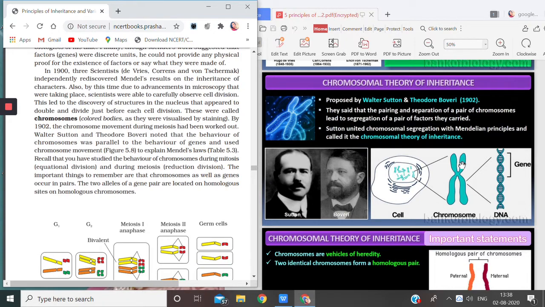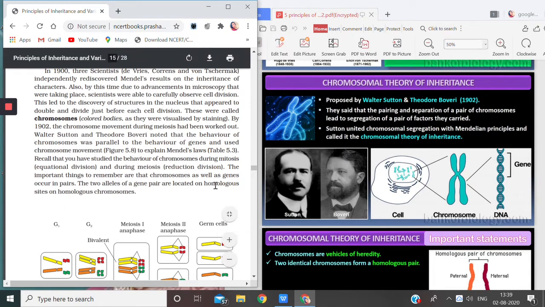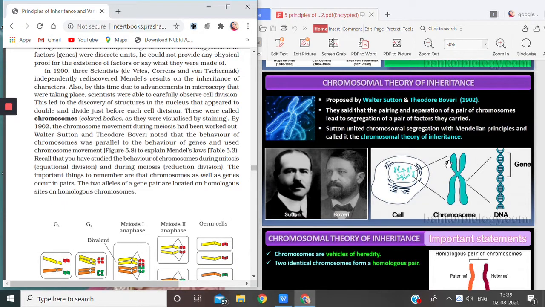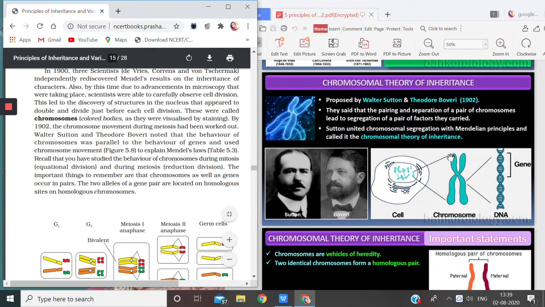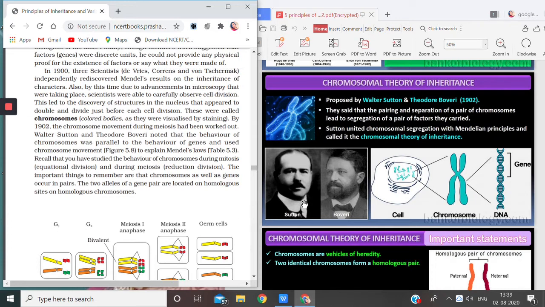Suppose one allele for height is capital T, then small t will be at the same location on the second homologous chromosome. Understood? So the two alleles of a gene pair are located on homologous sites, that means the same location on homologous chromosomes.